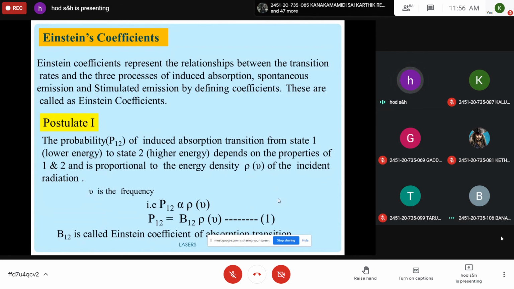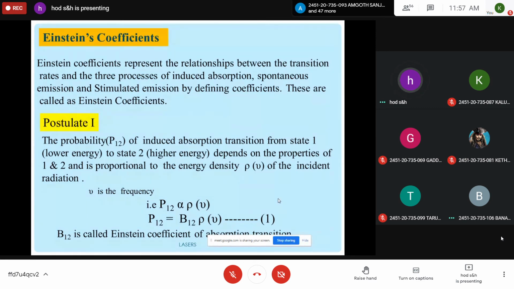Further, he has introduced three fundamental postulates. The first one describes the probability of induced absorption. Postulate 1. It's very simple. First, you see the probability of induced absorption transition. The statement is like this: from state 1 to state 2, or E1 to E2, or lower energy to higher energy state, depends on the properties of 1 and 2 and is proportional to the energy density of incident radiation.